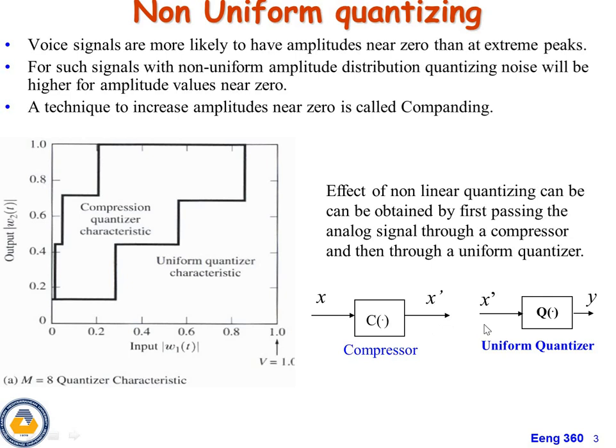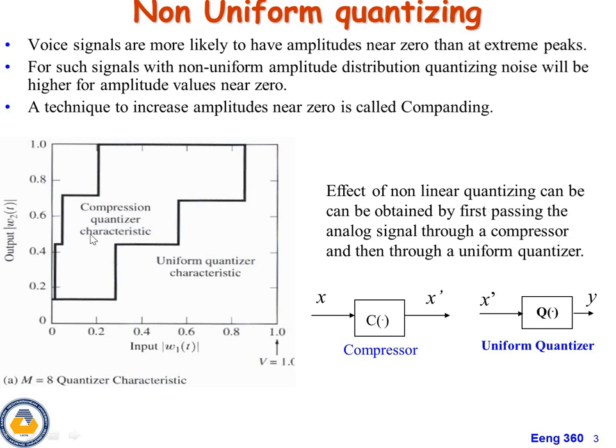Before passing through the uniform quantizer, the signal passes through the compressor. If the compressor output passes through the uniform quantizer, then this graph gives the uniform quantization output levels like this. That means the quantizer levels are always uniformly distributed.